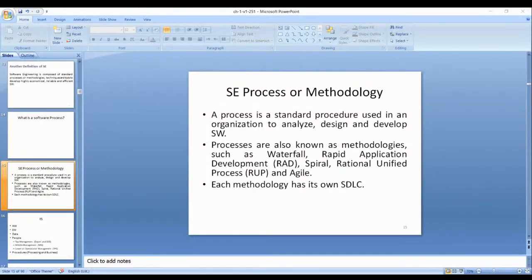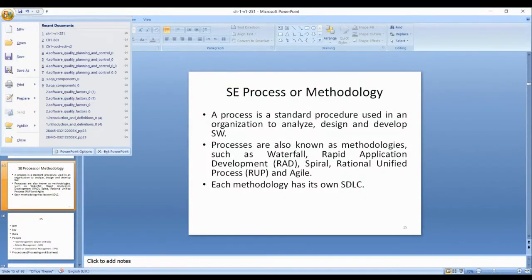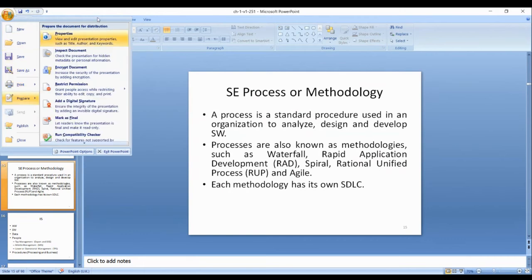Take Office, like PowerPoint: you can see the home menu, insert menu, design menu, animations, slideshow, review, view. Each menu has different functions. If you click on the Office icon: new, open, save as, print.